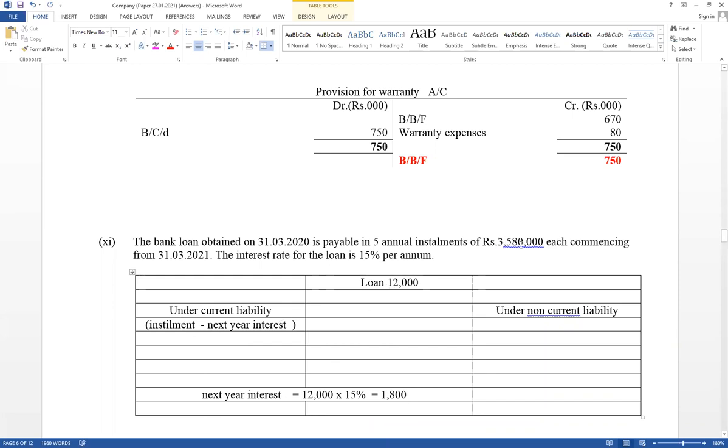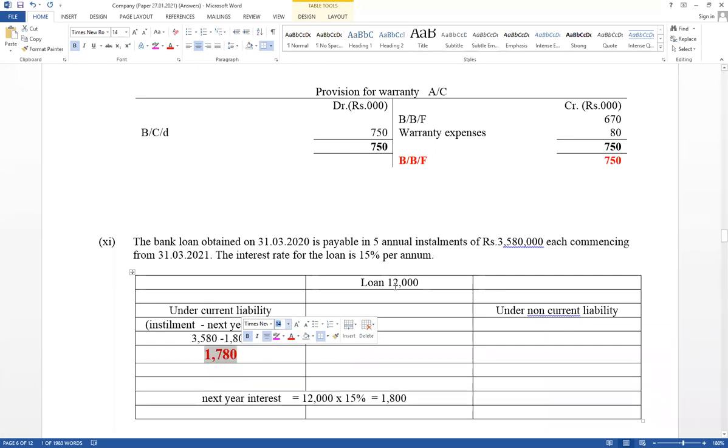Installment equals 3,580. Think about values in 1,000. This is the installment minus next year interest of 1,800. Then take the answer. That is the value that should be included under current liability as a lease creditor. 3,580 minus 1,800. Therefore, 1,780. This is the value that should be included under current liability as a loan.